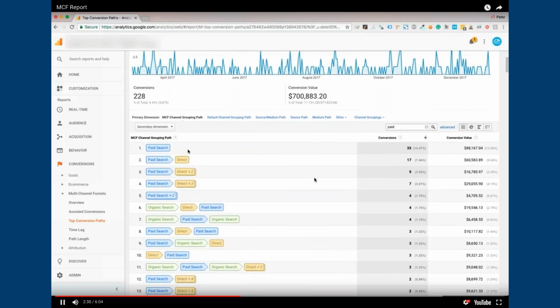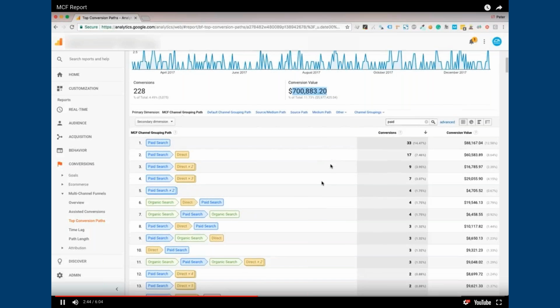So interesting. Let's take a look at the number that you jotted down on your scratch paper. I believe it was 170 or 150, and the revenue that we saw in that direct reporting was only $480,000. So we can see that paid is contributing a significant number of transactions and revenue that don't get daylighted in that standard analytics reporting that is most common.